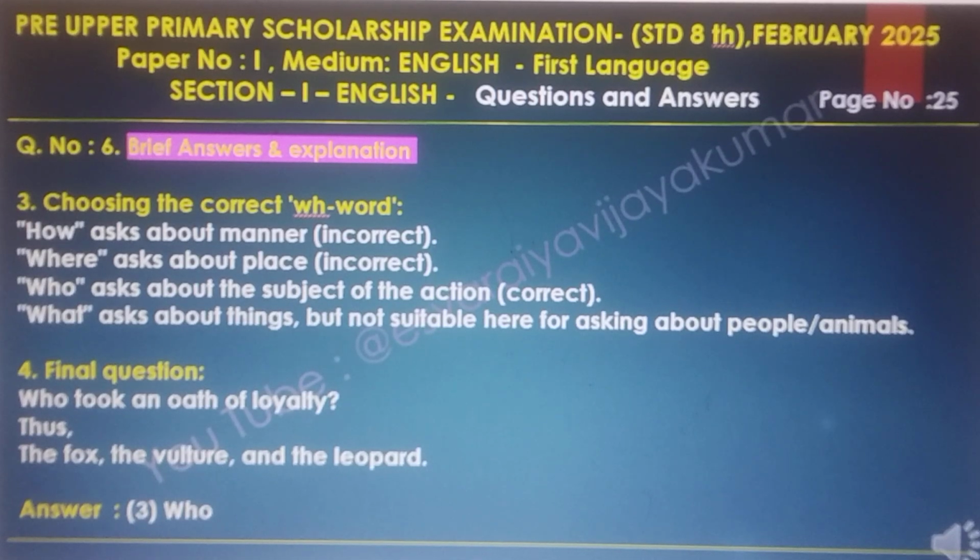Choose the correct WH word. How? Asks about manner, incorrect. Where? Asks about place, incorrect. Who asks about the subject of the action, correct. What? Asks about things but is not suitable here, as we are asking about people or animals. Final question: Who took an oath of loyalty? Thus the fox, the vulture and the leopard. Answer is 3, who.